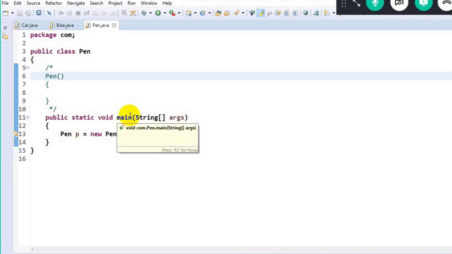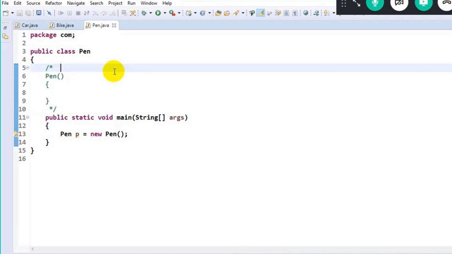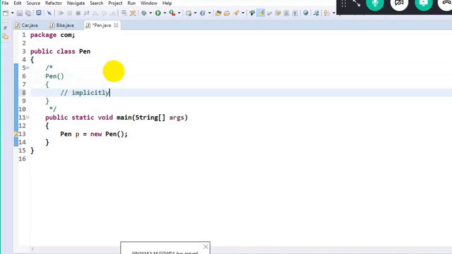So every class in Java will mandatorily have a constructor. If you cannot see the constructor, implicitly the compiler would have generated one constructor, and that is called the default constructor, which will neither accept any arguments nor have any implementation. It would look something like this. Internally, implicitly, the default constructor is present here. Got the clarity? So this is nothing but implicitly present.